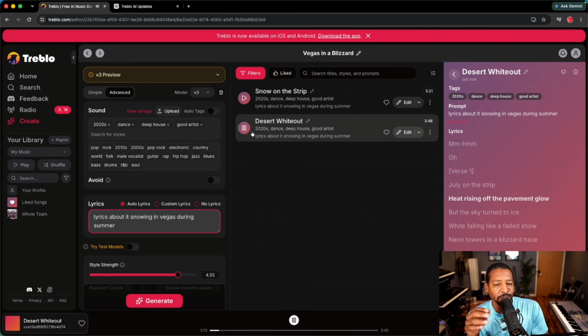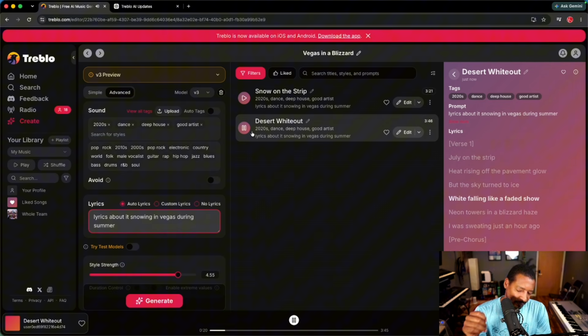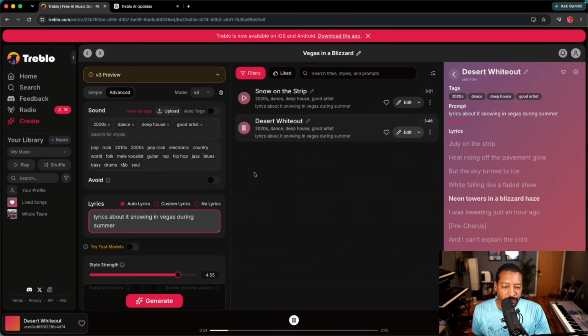So this is the second arrangement, Desert Whiteout. See, I like to hear some white noise right here.